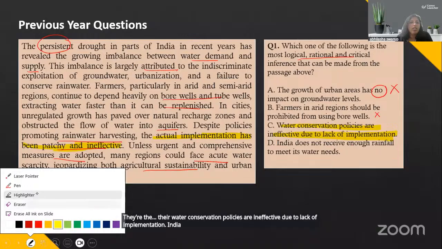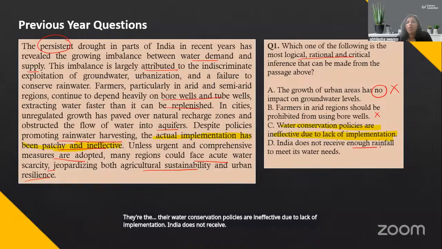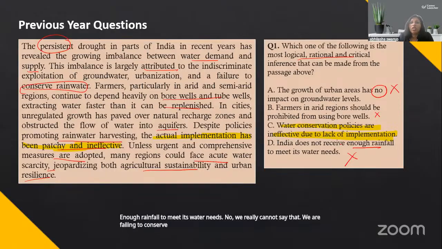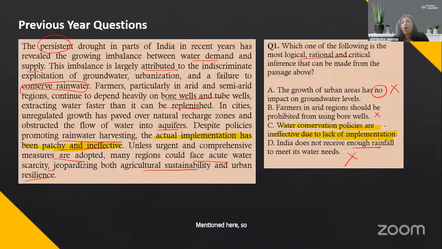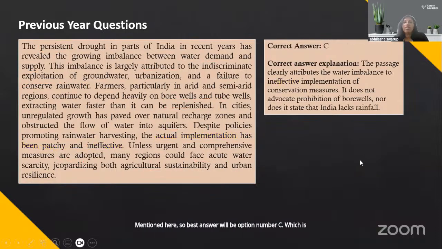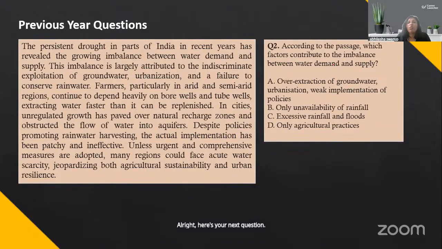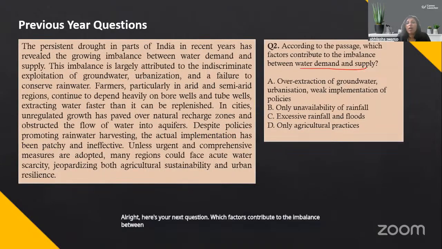India does not receive enough rainfall to meet its water needs. No, we really cannot say that. We are failing to conserve rainwater, but getting enough rainfall or not is not mentioned here. So the best answer will be option number C, which is what you got. All right, here's your next question. Which factors contribute to the imbalance between water demand and supply?